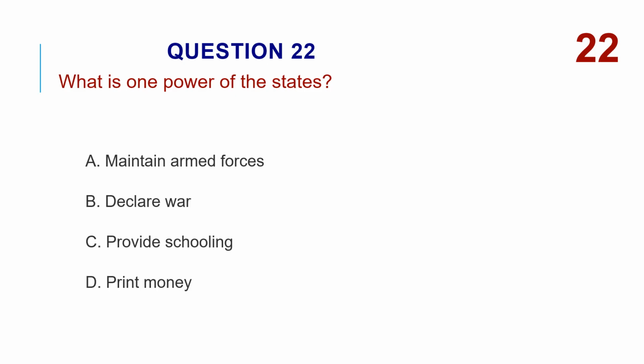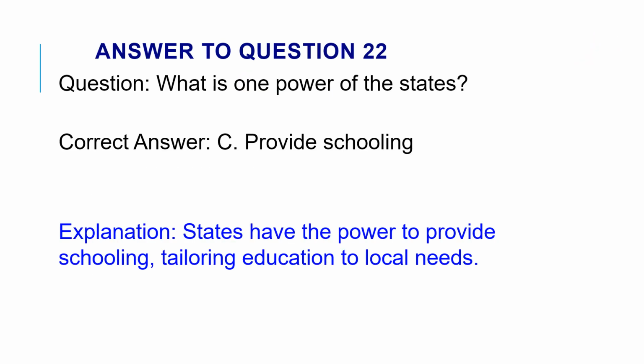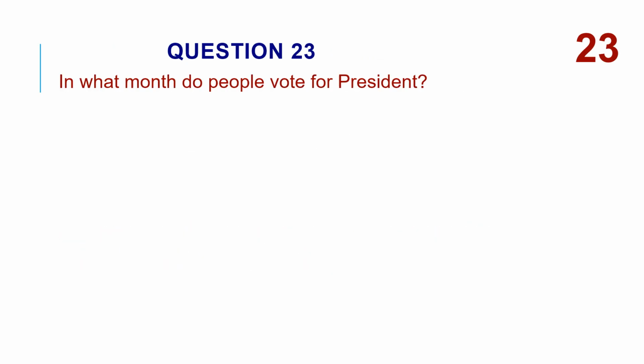What is one power of the states? A, maintain armed forces. B, declare war. C, provide schooling. D, print money. The correct answer is C, provide schooling. States have the power to provide schooling, tailoring education to local needs.